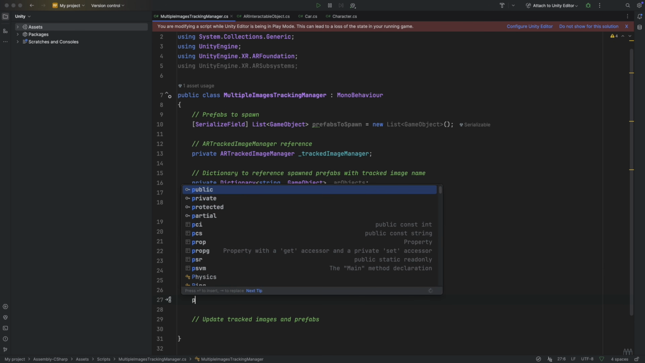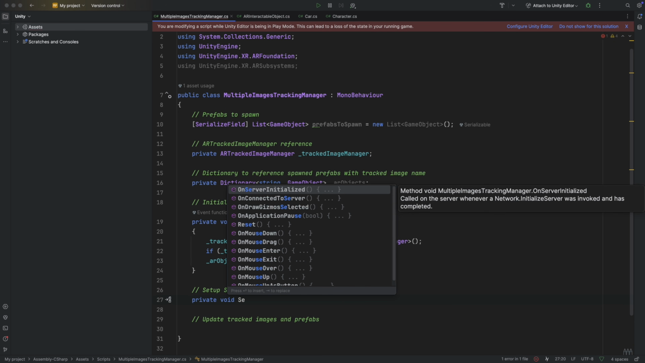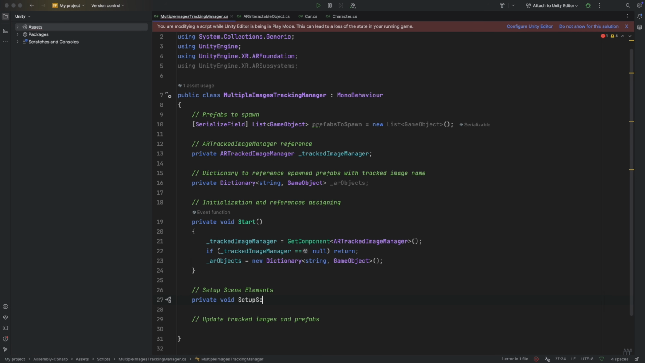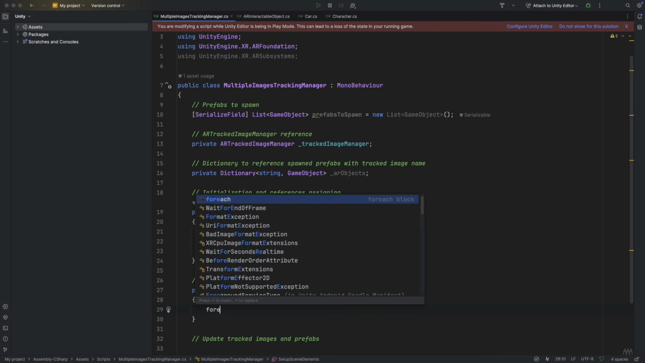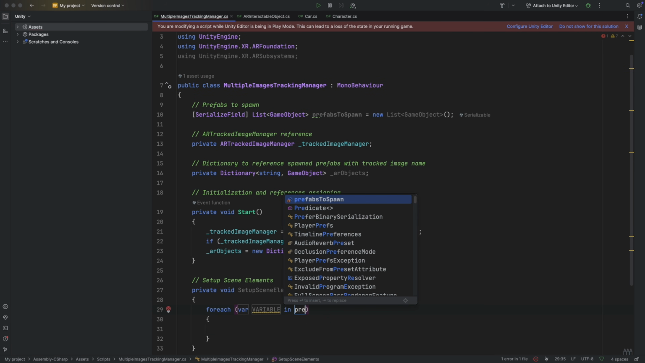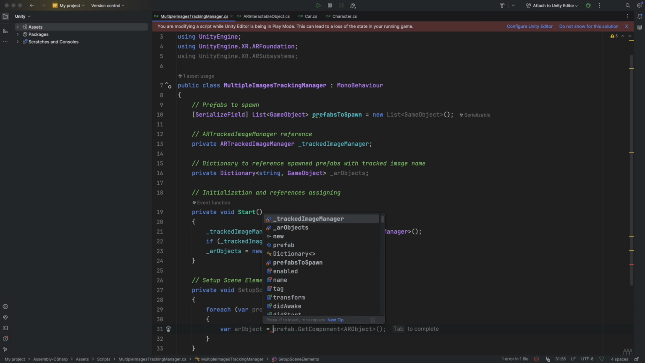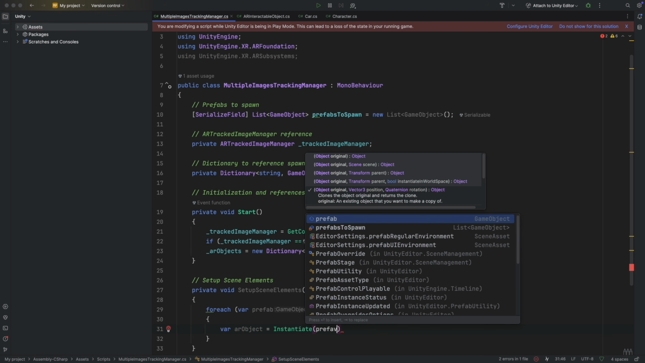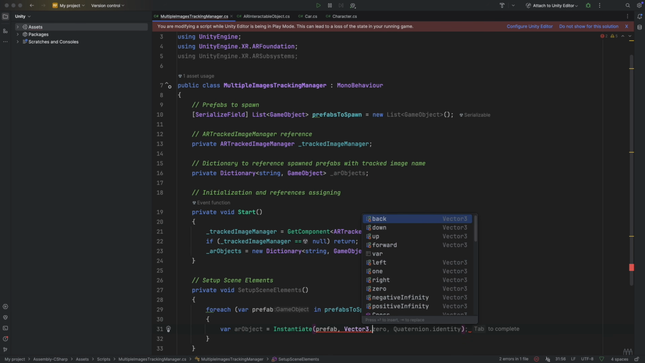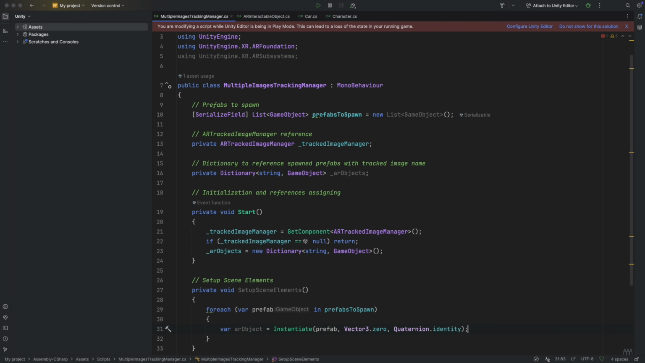Now we initialize and organize the elements in our scene. Private void SetupSceneElements. Let's create a foreach that goes through the list of prefabs to spawn, and for each get one. Now, we have an AR object that is the instance of the current prefab, and we set it on position 0 with the default orientation.